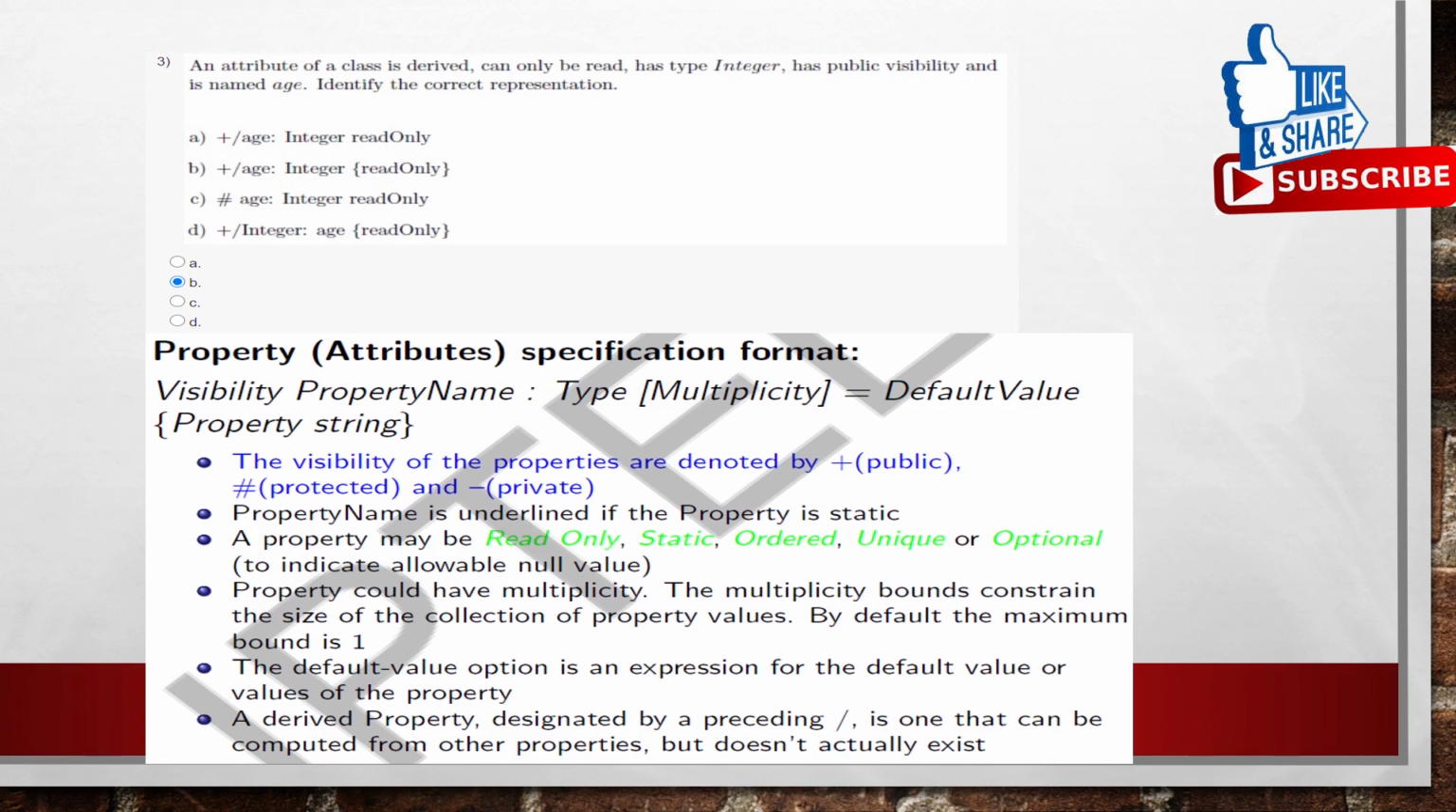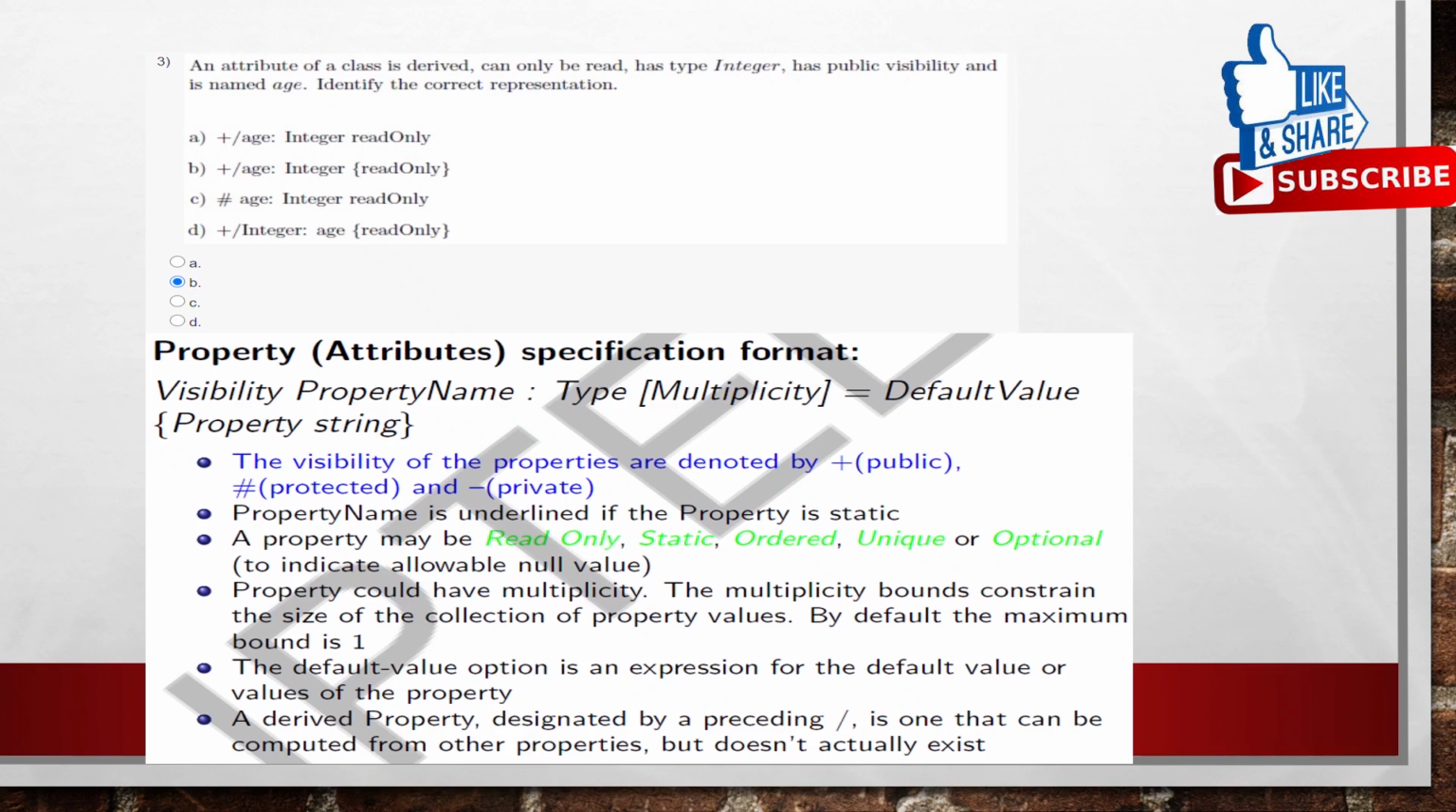Coming to the third question: an attribute of a class is derived, can be read, has type integer, has public visibility and is named age. Identify the correct representation. Here the option is B, because plus indicates public visibility. We know that visibility of properties is denoted by plus for public, hash for protected and minus for private. The syntax is visibility, property name, type or multiplicity equals default value, property string. This should be the format for attributes.